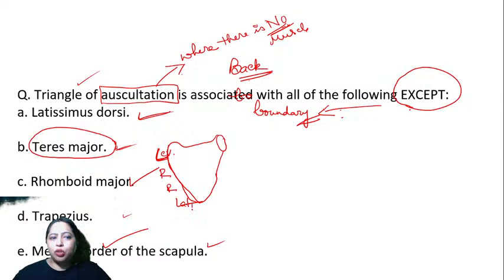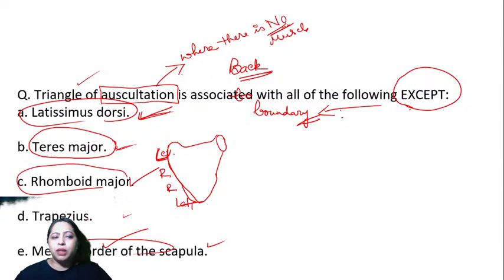This is latissimus dorsi. So latissimus dorsi is also gone with that side. So what are we left with? This is taken, and this is taken. We are left with the trapezius and the teres major to pick. Trapezius also forms the border. The only thing that does not form is teres major because it is present here.